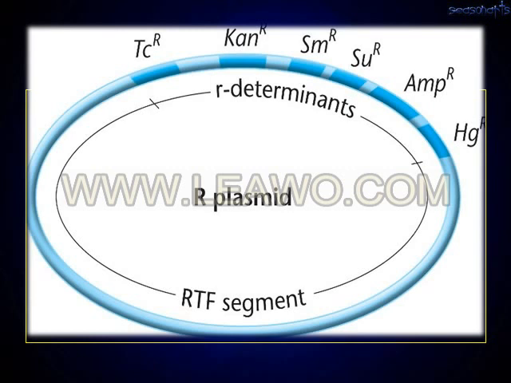One is the resistance transfer factor, another is the small r, that is the resistance determinant factor. So the transfer factor is responsible for conjugational transfer, whereas the r determinants are responsible for resistance to various drugs, that will be determined by small r.